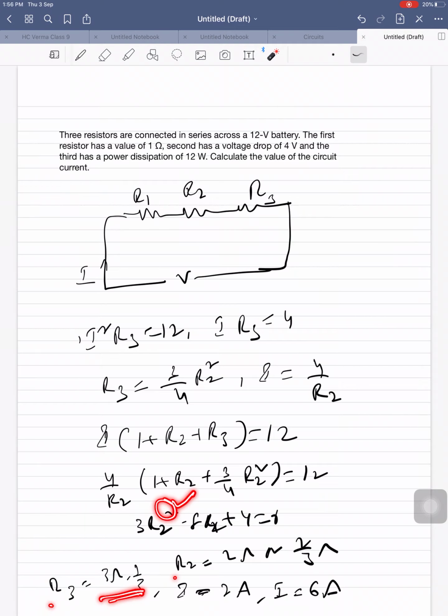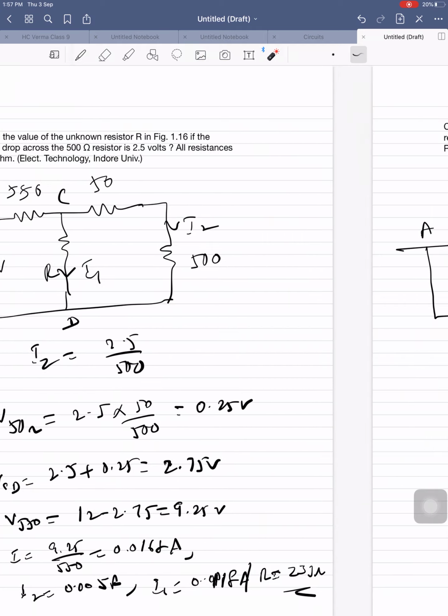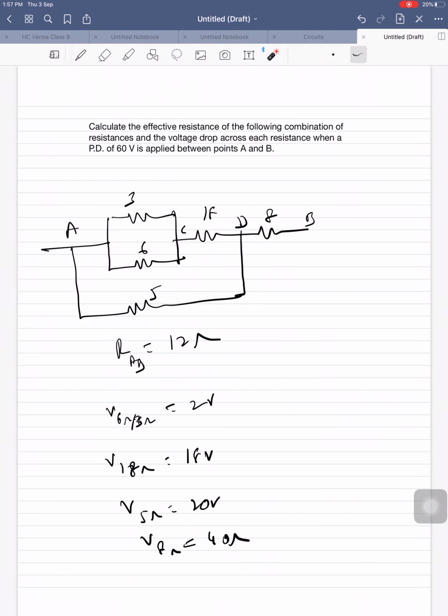You will get 2 values of R2. From this, R3 will also have 2 values. And the current flow is also 2 values, because as long as the resistance is changing, the current flow changes, because this is 12 volts constant. Try this one. If you do more problems, the exam is very easy for you to calculate and answer.